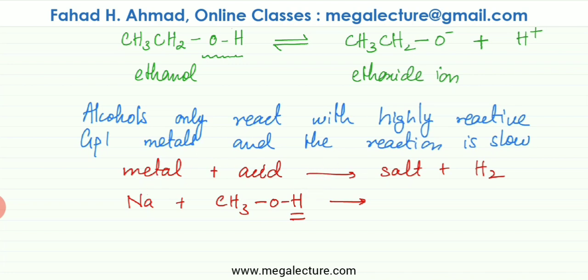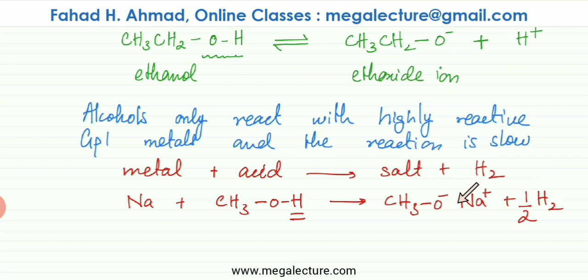What's going to be produced is CH3O minus 1. The H is going to be knocked out and Na plus 1 is going to take its place, and hydrogen gas would be produced as a result. And to balance this equation, there should be half a molecule of H2 gas produced. So this is the reaction that would be taking place.